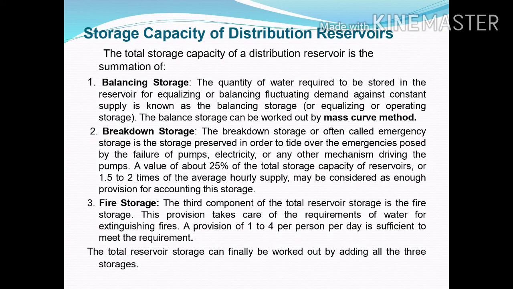Storage capacity of distribution reservoir. The total storage capacity of a distribution reservoir is the summation of balancing storage, breakdown storage, and fire storage. Now see one by one. Balancing storage. The quantity of water required to be stored in the reservoir for equalizing or balancing fluctuating demand against constant supply is known as the balancing storage or equalizing or operating storage. The balancing storage can be worked out by mass curve method.